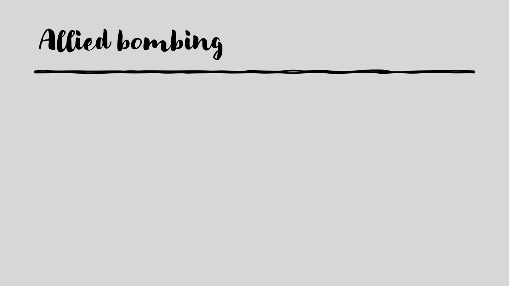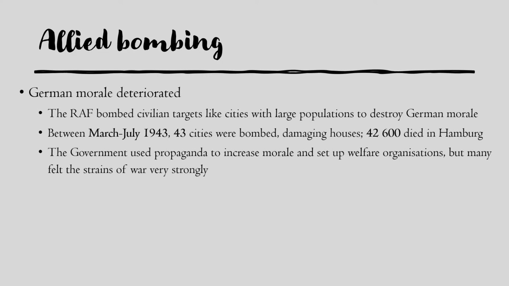Allied bombing. The first effect was that German morale deteriorated. So the RAF, as well as the American Air Force, bombed civilian targets in Germany, for example, cities with large populations, in order to try and completely eradicate German morale. So, as an example, between March and July 1943, 43 cities were bombed. This damaged houses, buildings, schools, hospitals, etc. And as an example, in Hamburg, 42,600 people died as a result of bombing.